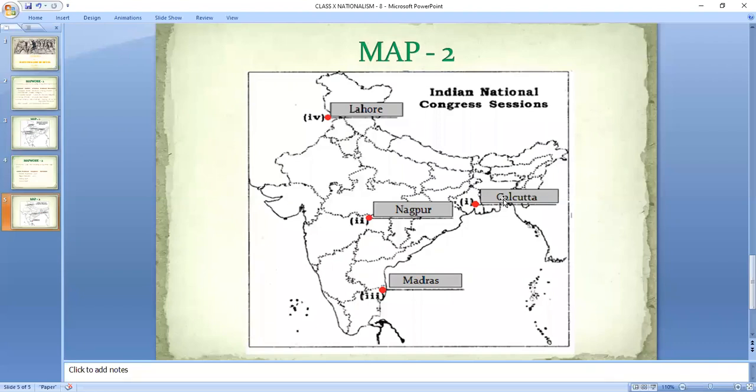Okay, remember one thing, if these things come in your exam that you have to identify this particular area and they have given you a point here, do not write Kolkata because we are talking about that time. So you have to write Madras in place of Chennai. You will not write Chennai, and you will not write Kolkata. You will just write Calcutta. So these are the 4 important centers of Indian National Congress, that is Calcutta, Nagpur, Madras and Lahore.